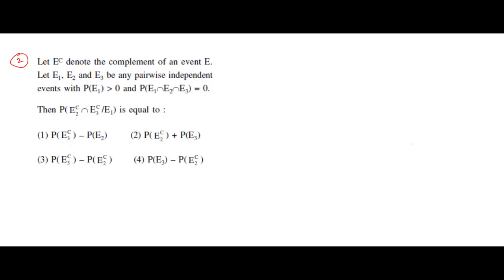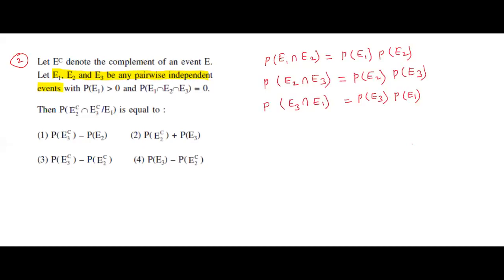Students, I am going to the second question. Here see that E1, E2, E3 are pairwise independent events. That means P of E1 intersection E2 equals the product of their probabilities. Pairwise independent events means these are the conditions.